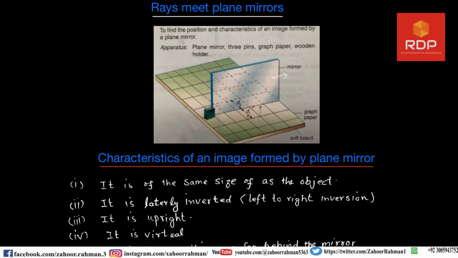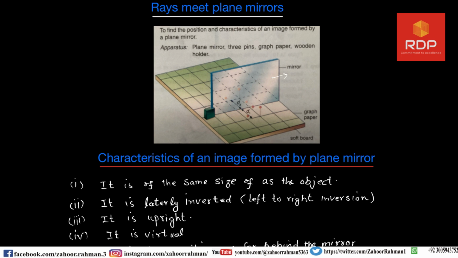So anything on the screen, when you are putting the screen and seeing the images, they are virtual images.